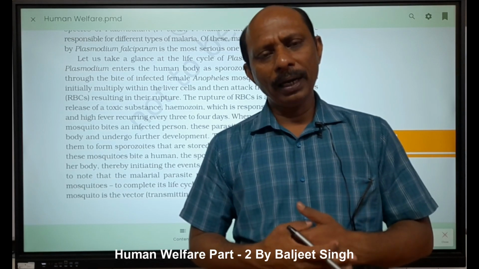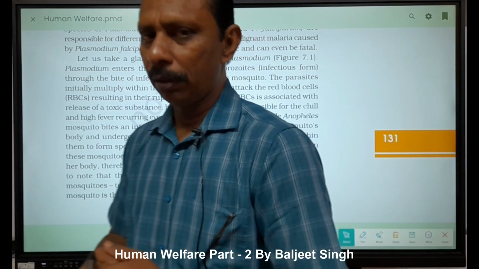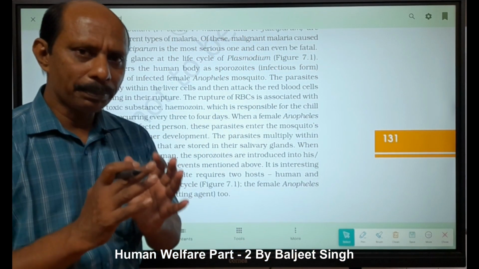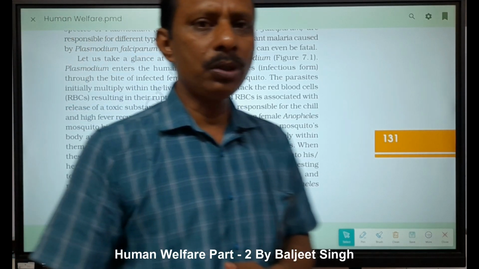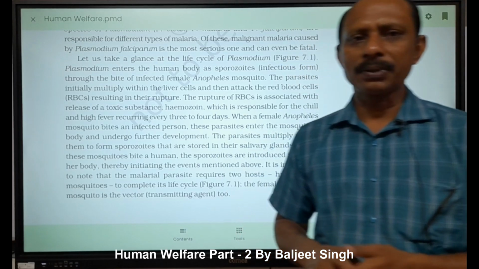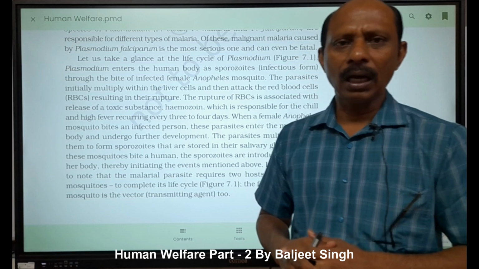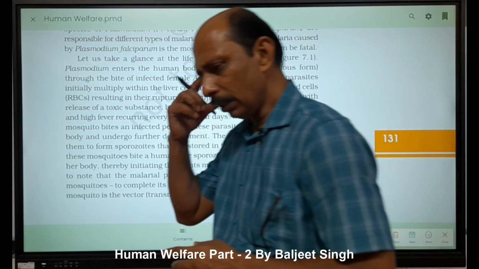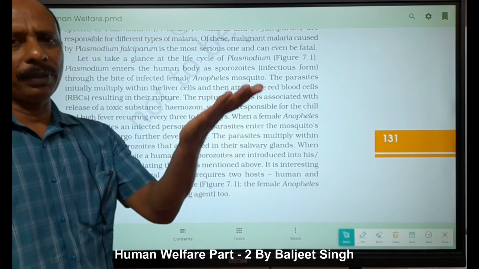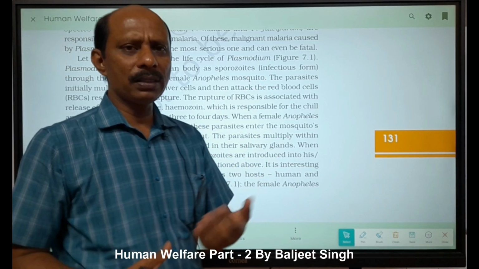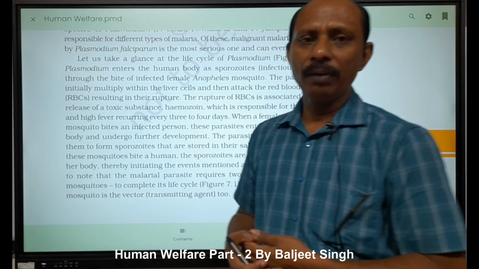When they infect the red blood cells, what happens? Two types of gametes are formed, right? And when the red blood cells are ruptured, they secrete hemoglobin. Hemoglobin is a toxic substance, right? And if hemoglobin is present in our blood, then what happens? Our hypothalamus, which is responsible for our body temperature, increases the body temperature. This is the first incubation period, we can say. Then a chilled fever will come.